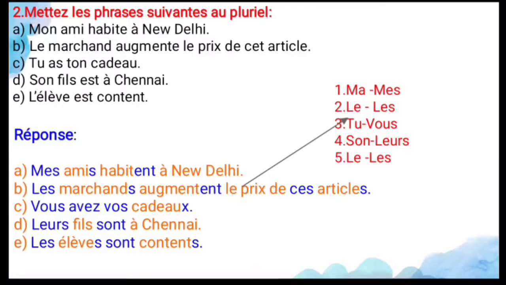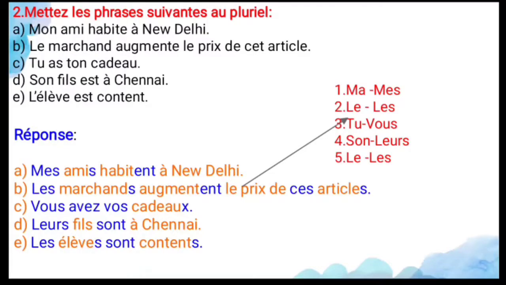When you change into the plural sentence, the possessive adjective mon becomes mes, and ami you add s, and habite is a verb. When you conjugate in the plural subject, you add ent. So mes amis habitent à New Delhi. My friends live in New Delhi.